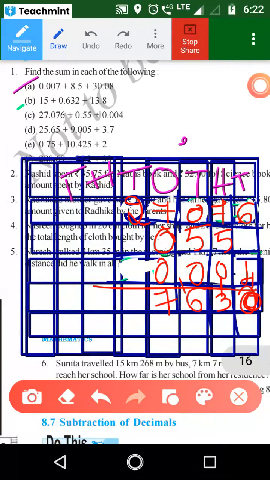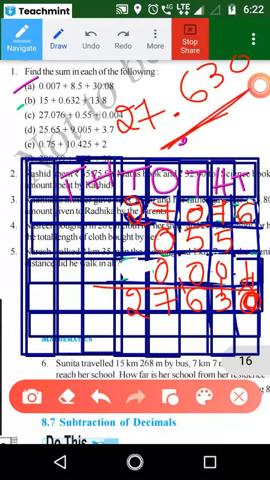You just put. Then 2. Then what is the answer? 27.630. Understood? This is the answer. Is there any doubt? No, ma'am, no doubt. Okay, good.